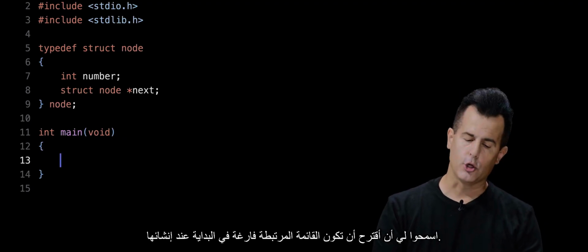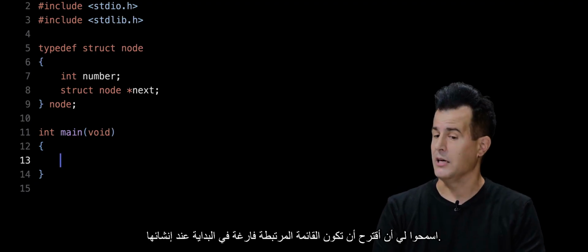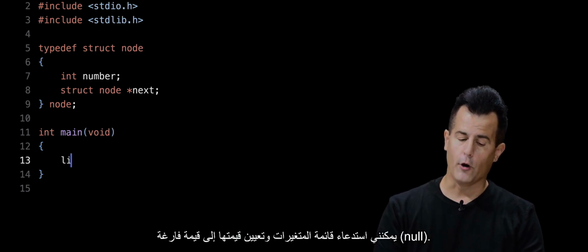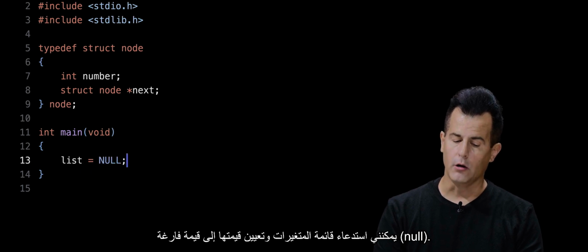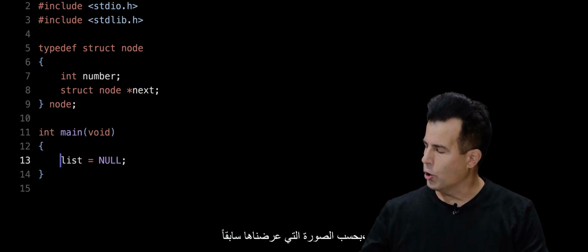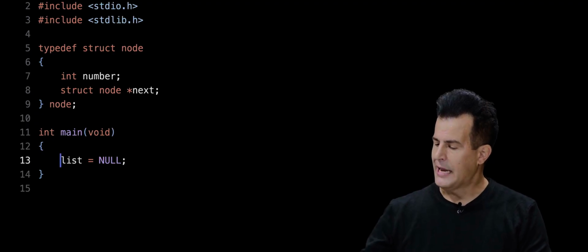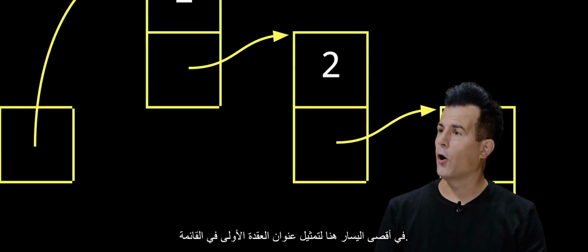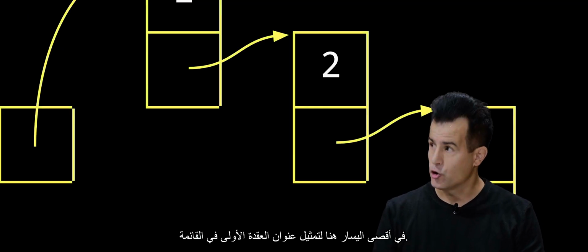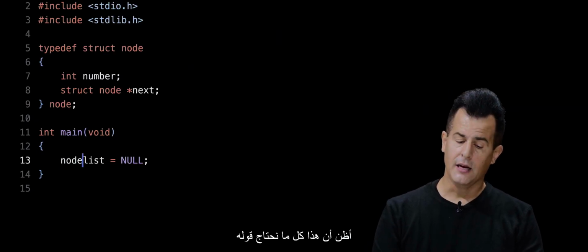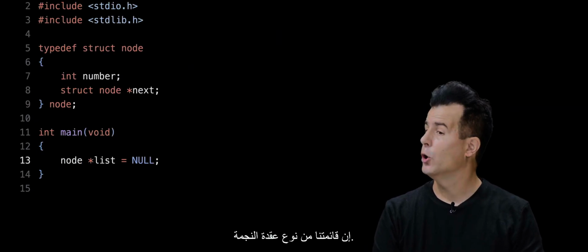Let me propose that to create a linked list, initially it's empty. So how do I represent an empty linked list? Well, I could call the variable list and set it equal to null. But what is the data type for a linked list? Well, per the picture that we had up earlier, insofar as all we need is a single pointer at far left here to represent the address of the first node in the list, I dare say all we need to say is that our list is of type node star.